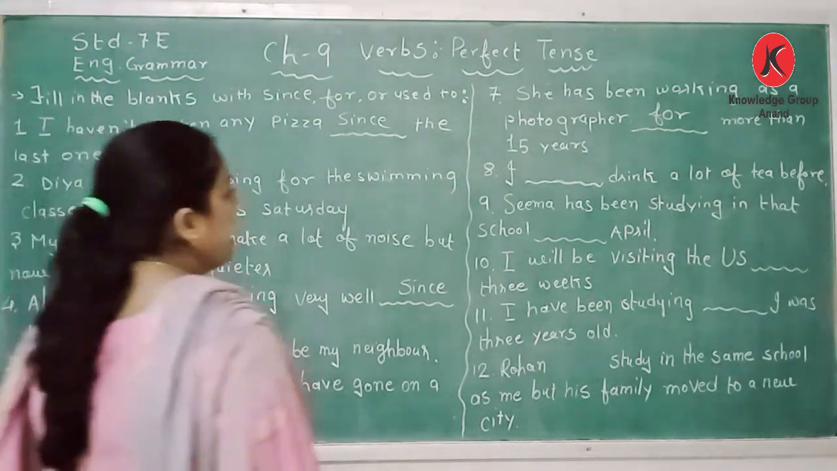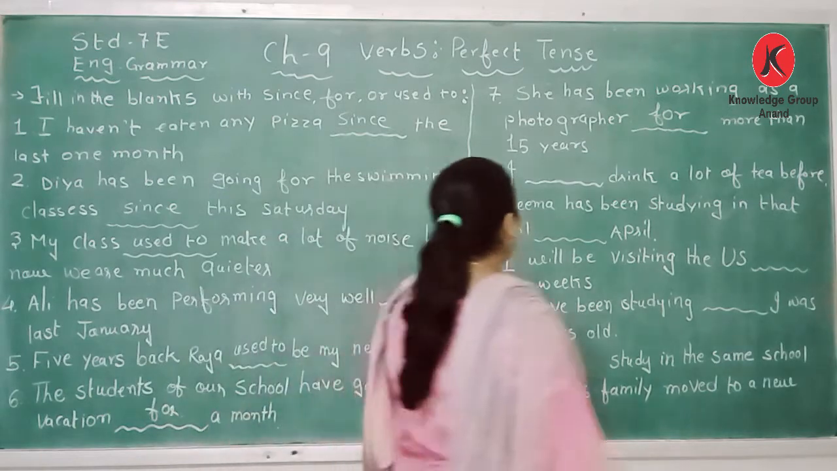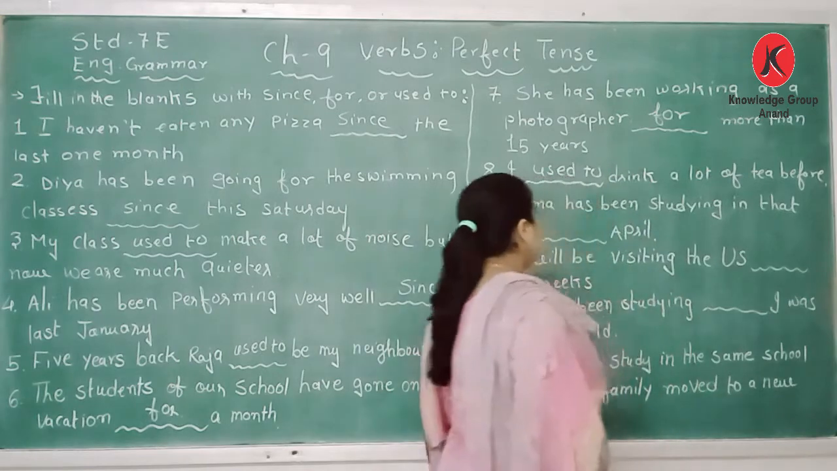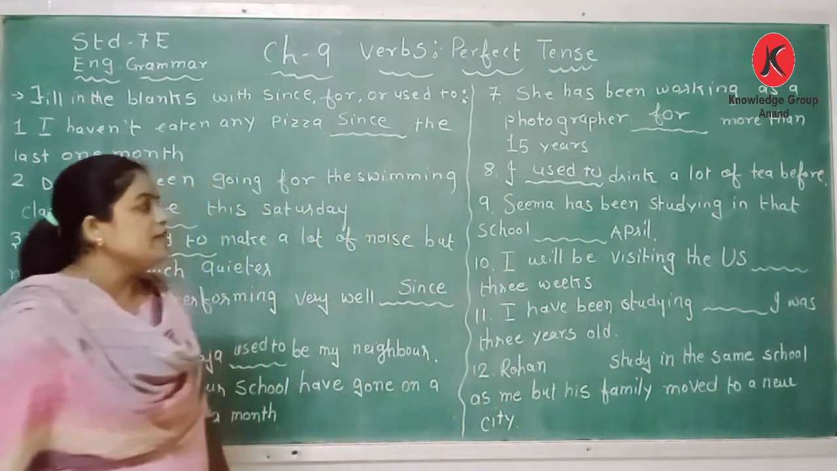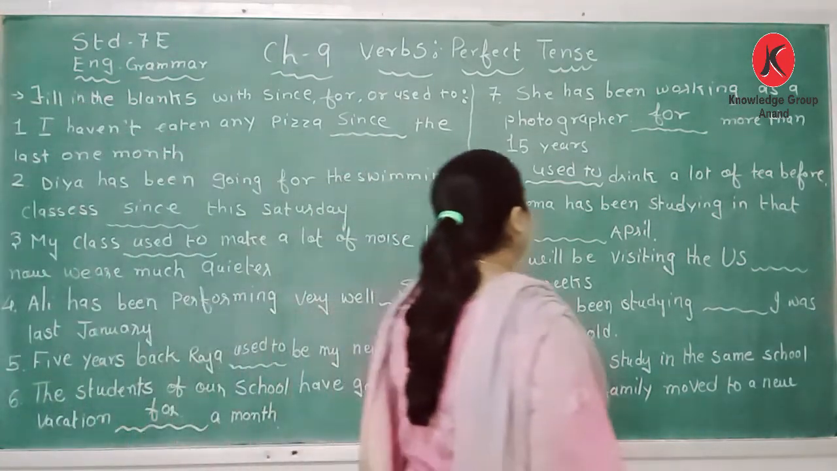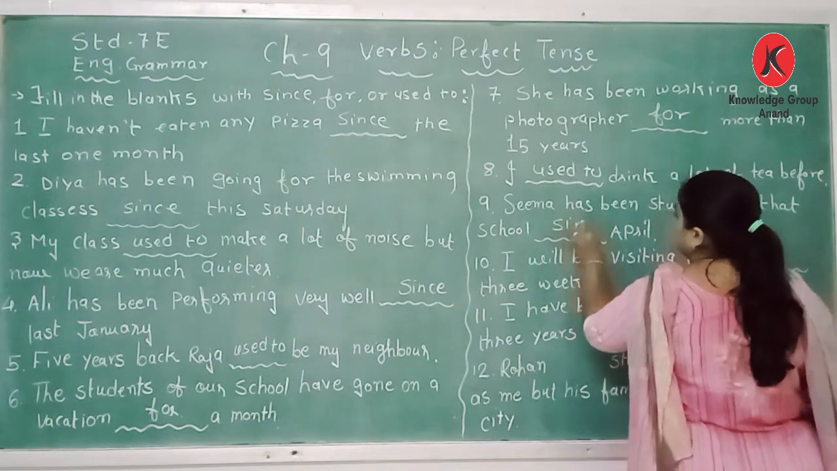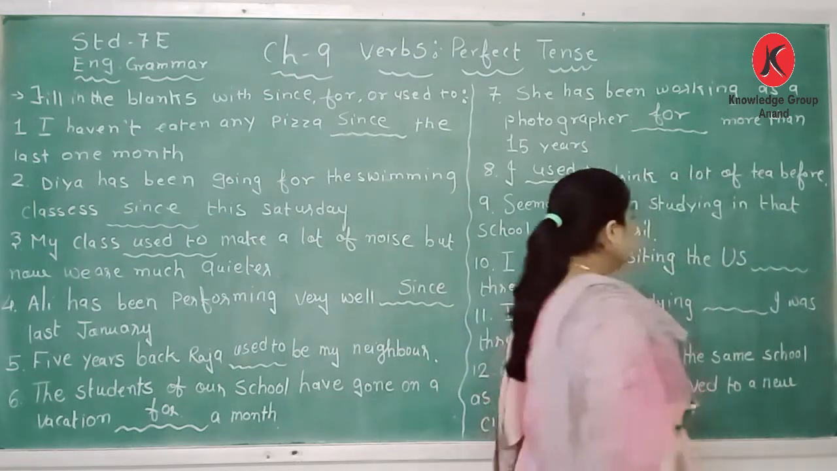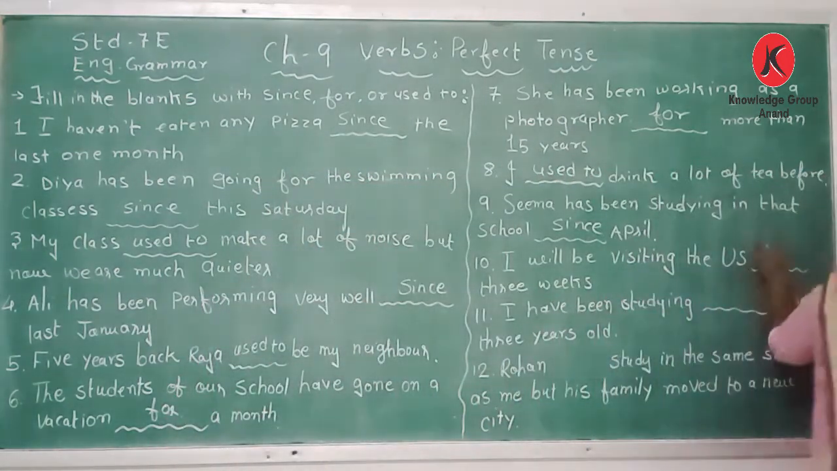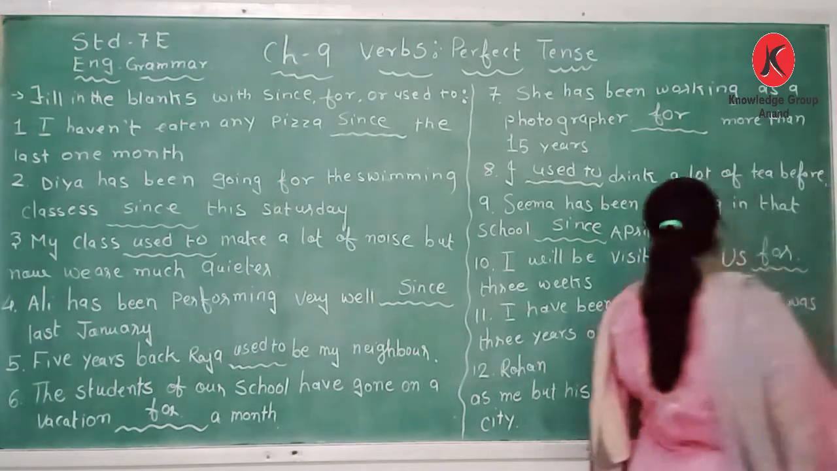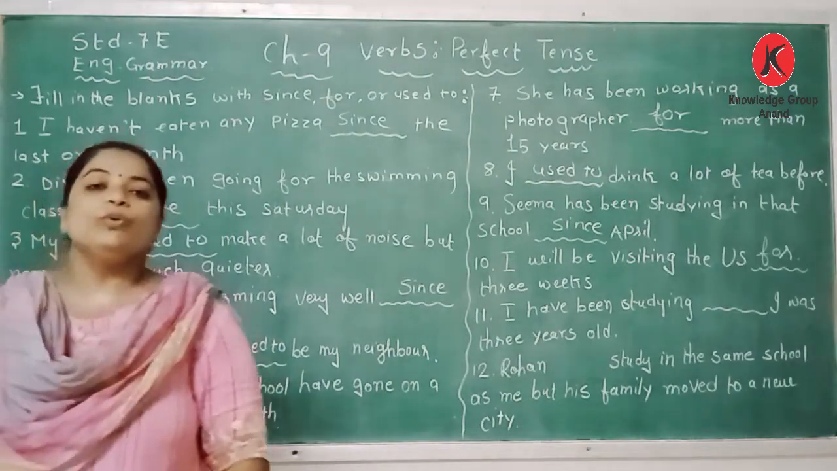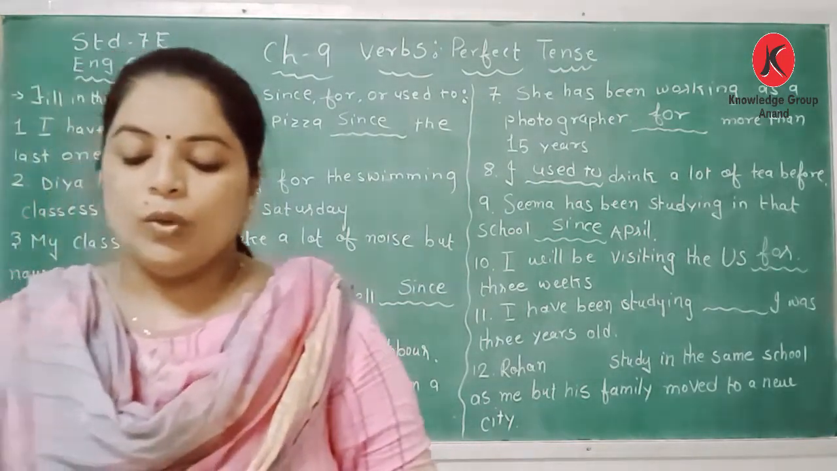Number 8 is, dad drank a lot of tea before. I used to. I used to drink a lot of tea before. Seema has been studying in that school dash April. Since. Here we will be using since. I will be visiting the US for how many weeks? For 3 weeks. The person is visiting the US for 3 weeks.